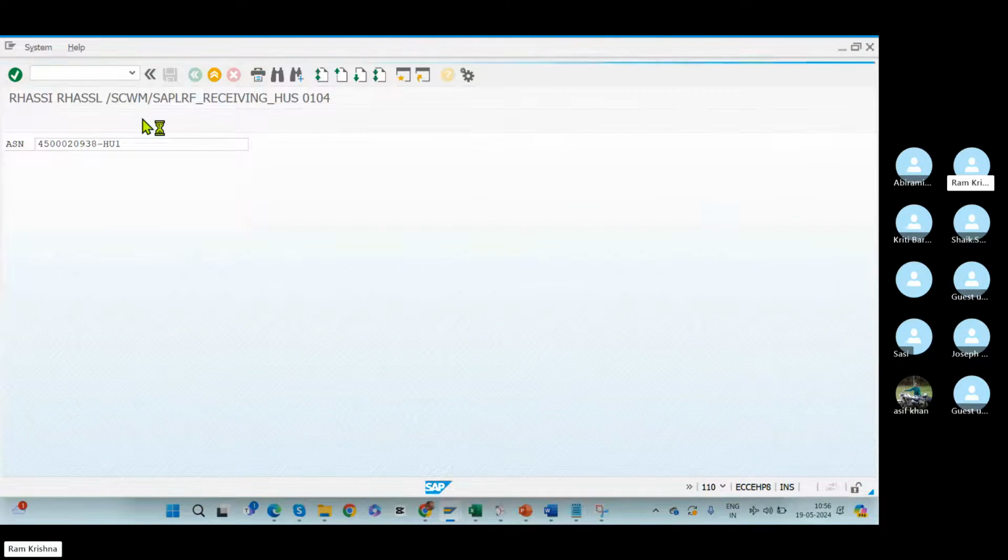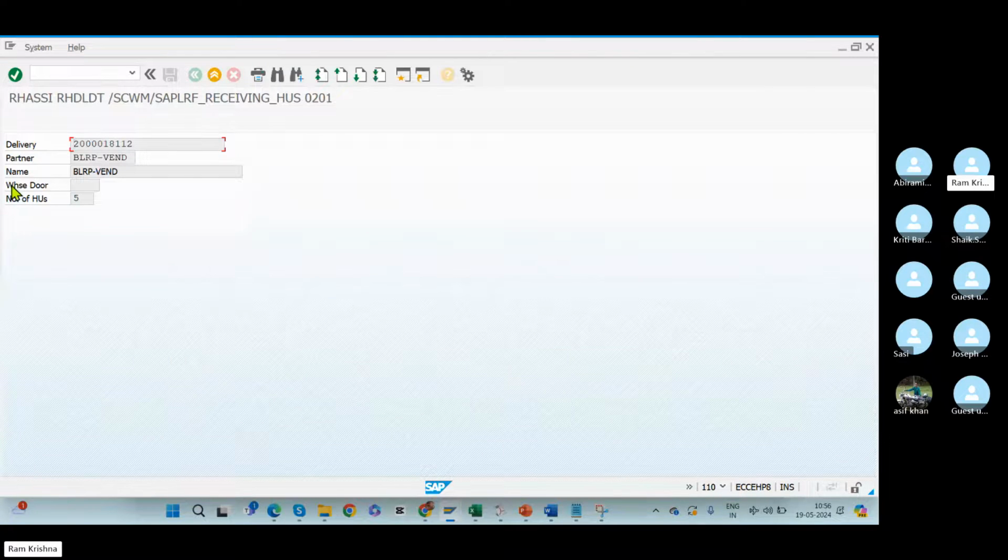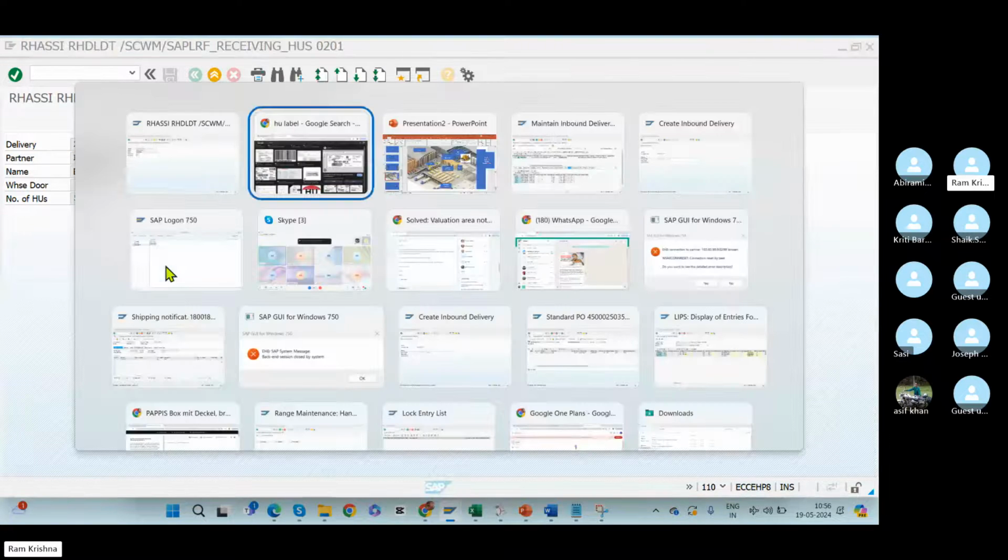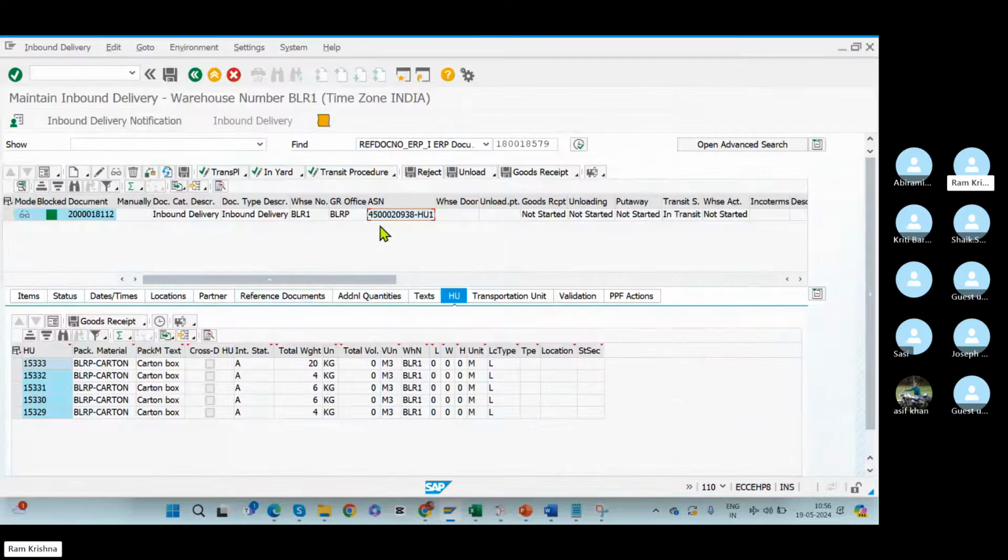Enter. So once you click on enter, what will happen? The system will read all the details of this delivery from the back end based on this ASN number. The RF gun will read all these details from the inbound delivery, because the RF gun is linked to SAP. The RF gun knows everything in SAP, what is happening with respect to inbound deliveries, outbound deliveries, everything.